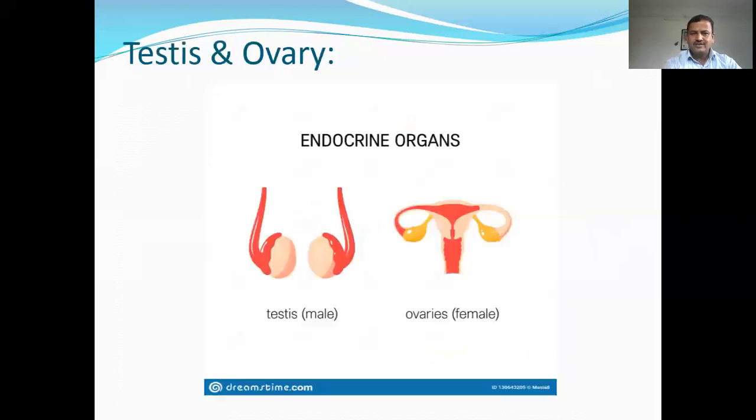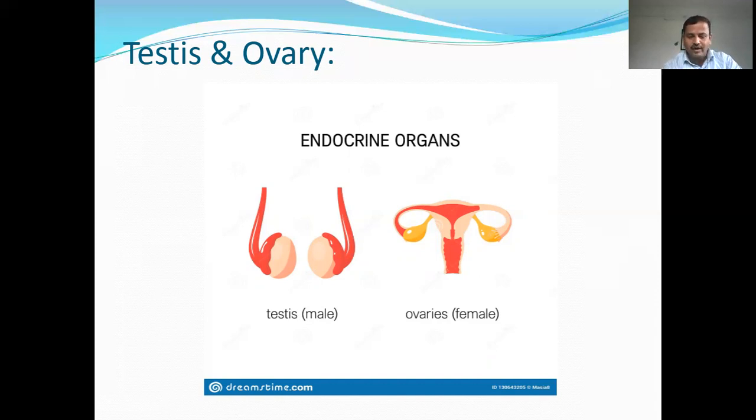Then the next one, testis and ovary. You have to see here, this is the testis and this one is the ovary. First, we will discuss the testis. It is a male gonad located in the scrotum, and its function is to produce spermatogonia or spermatozoa or sperm, and the endocrine function of the testis is secondary. Interstitial cells or Leydig cells of the testis produce androgen, mainly testosterone, which develops the secondary sexual characters in the male.